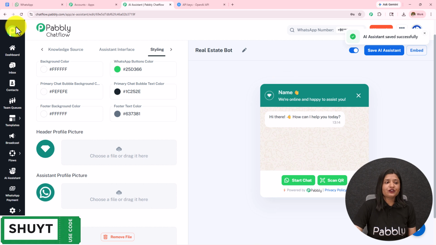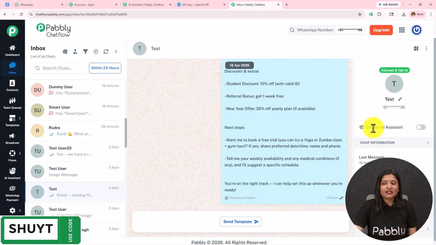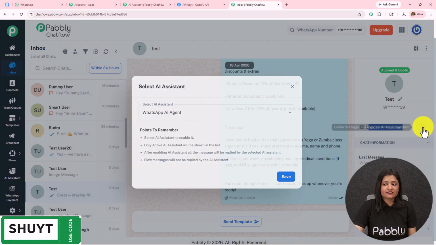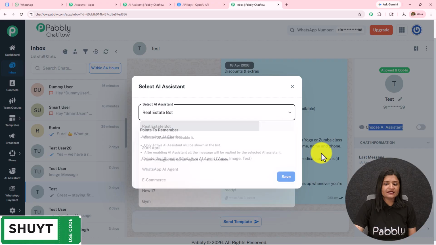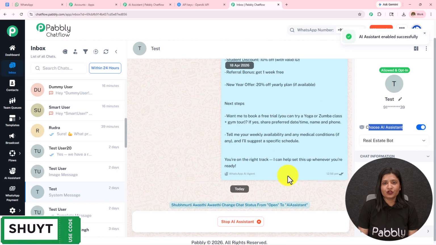On the left hand side where you can see all these options, I'm going to open the inbox and we are going to learn how we can enable the AI assistant for a particular chat, for a particular group, or for all the contacts. So here I am on my chat. I simply have to click on this Choose AI Assistant, toggle this button on, select the AI assistant and then save this. In this manner I have enabled this AI assistant for this particular chat.